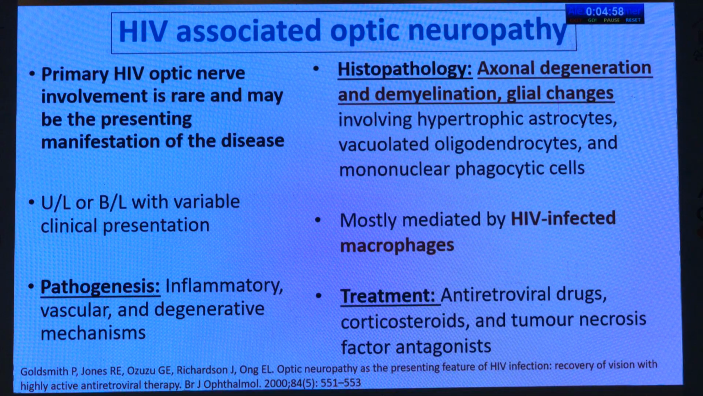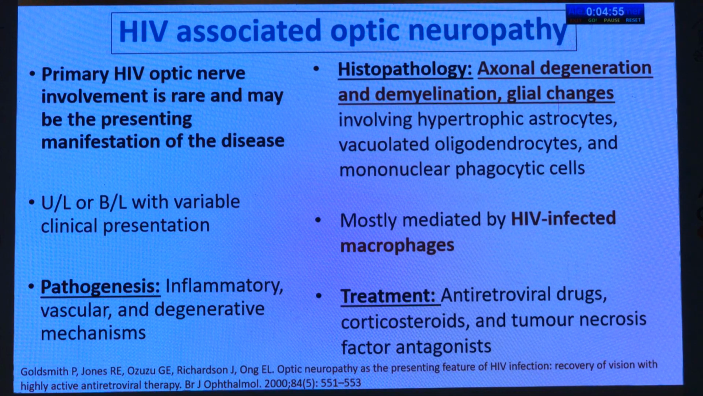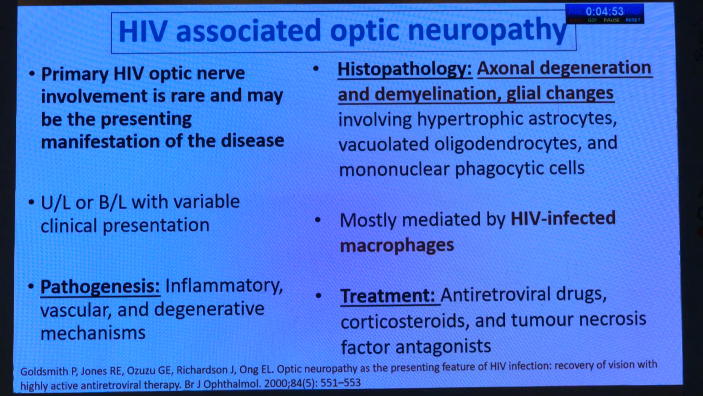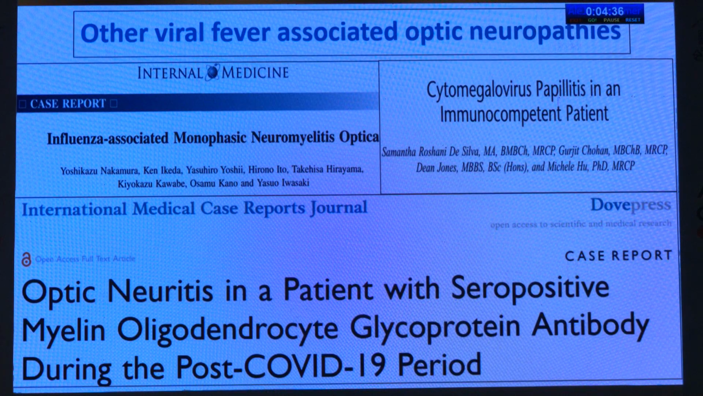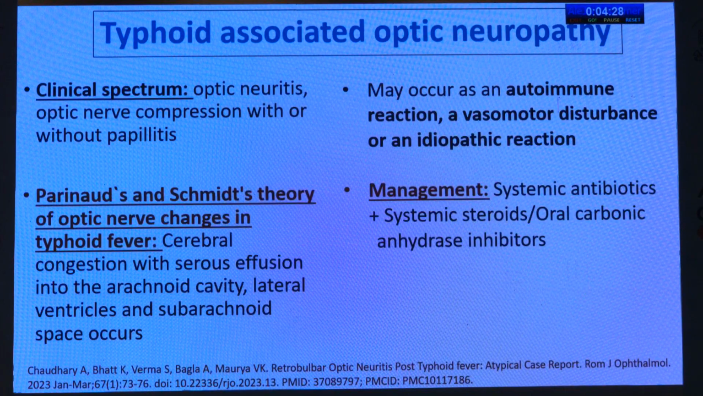Then is the HIV associated optic neuropathy, where there can be unilateral or bilateral clinical presentation, and the histopathological examination shows axonal degeneration along with demyelination, glial changes involving the vacuolated oligodendrocytes and mononuclear phagocytic cells, and mostly it is mediated by HIV-infected macrophages. Other viral fevers like influenza, cytomegalovirus, and COVID have also been reported to have associated optic neuropathies.